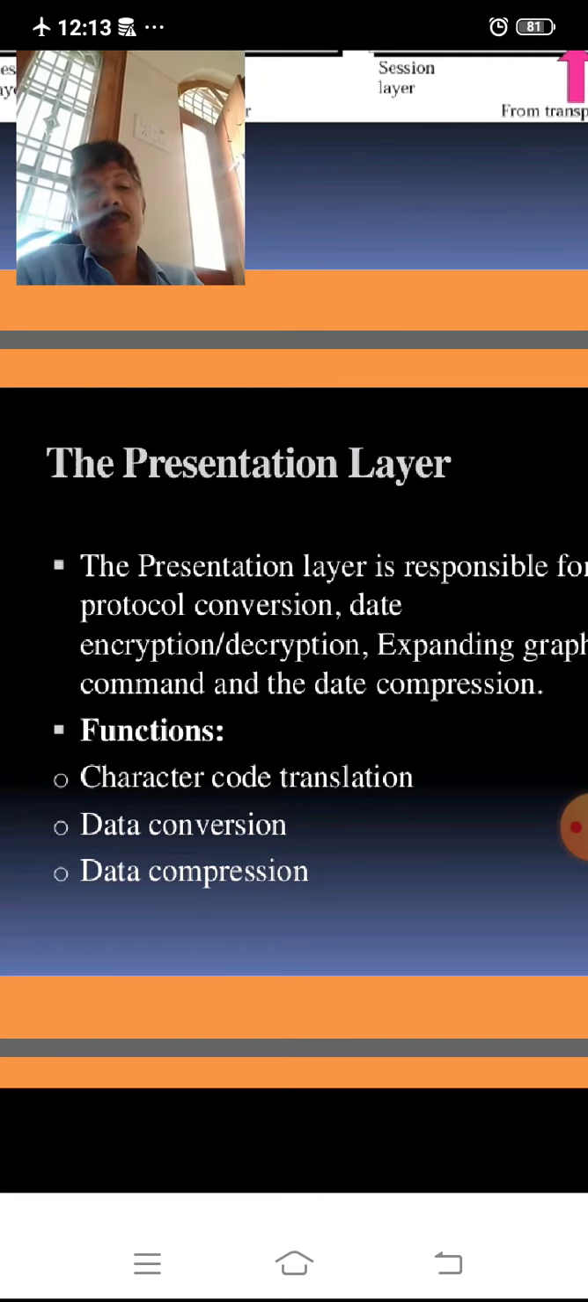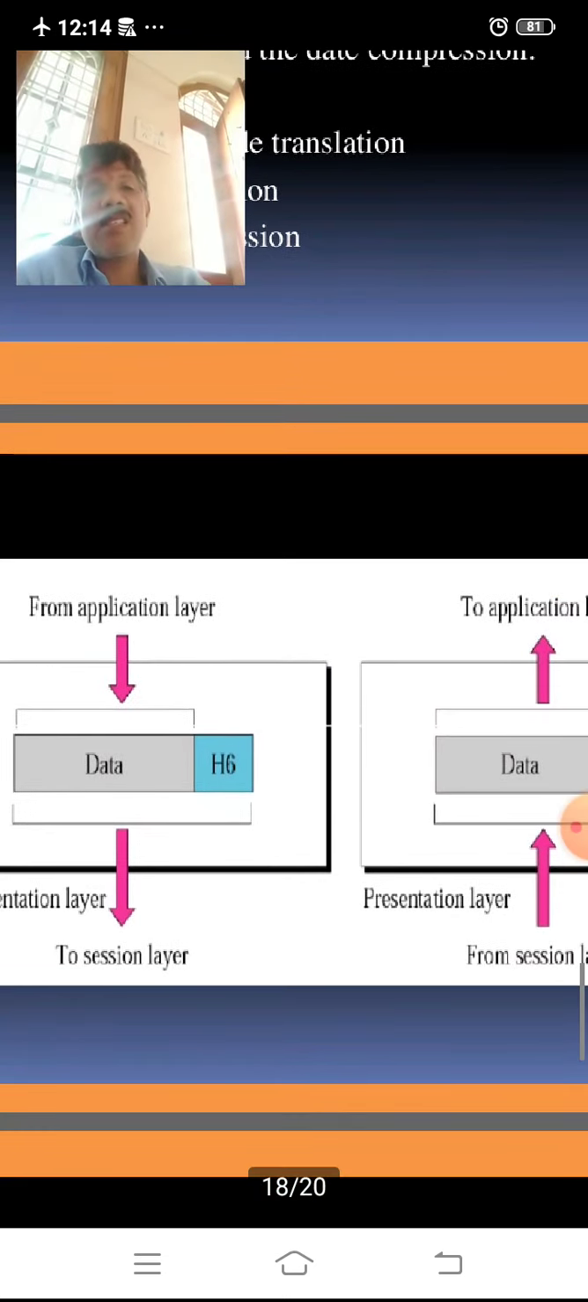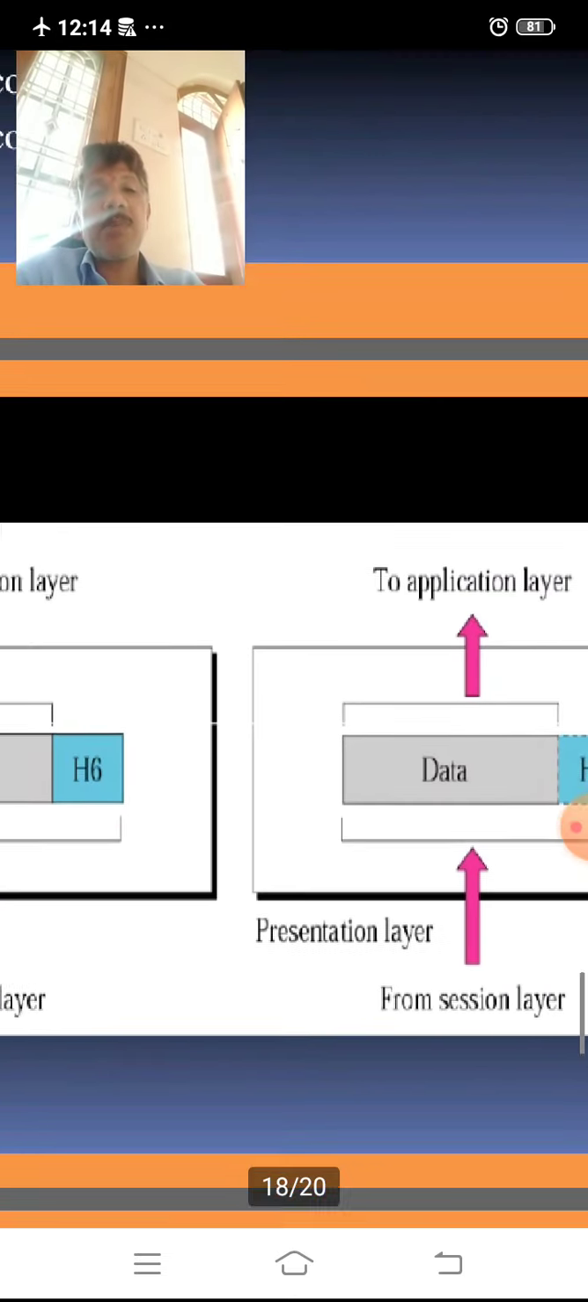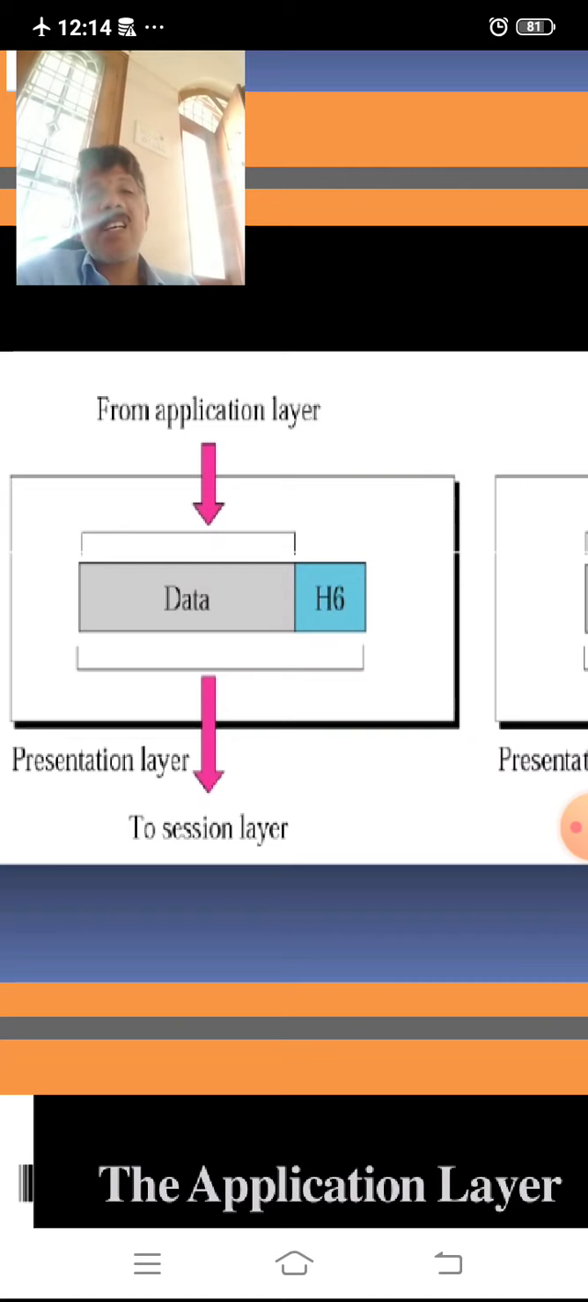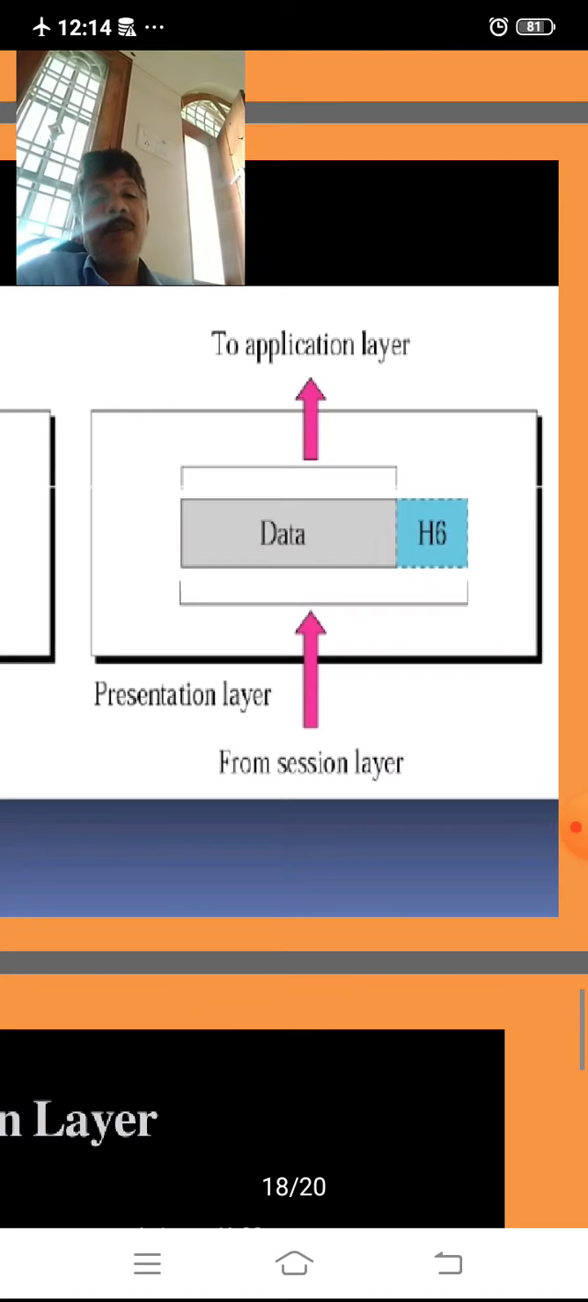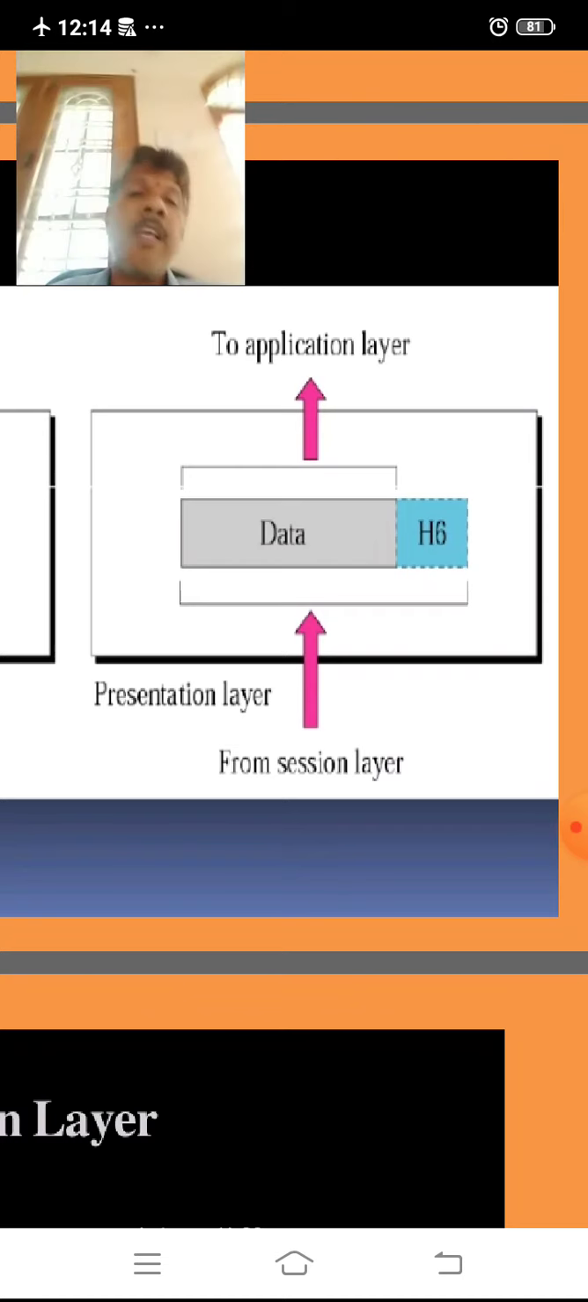So that's why the presentation layer plays a key function, that is character code translation, data conversion, and data compression. These are the key functions of the presentation layer. Then this is the application layer and presentation layer. From the application layer, data goes to the presentation layer, then through the session layer and other layers. Again it comes to the destination part, from the different layers to the session layer and presentation layer.